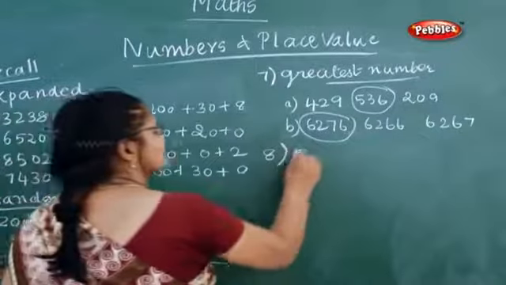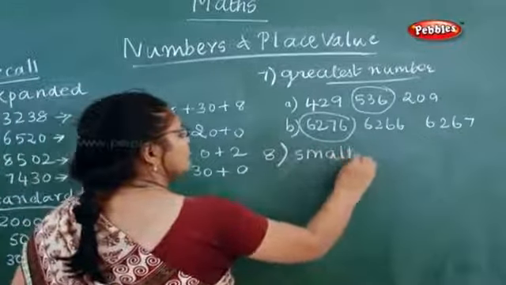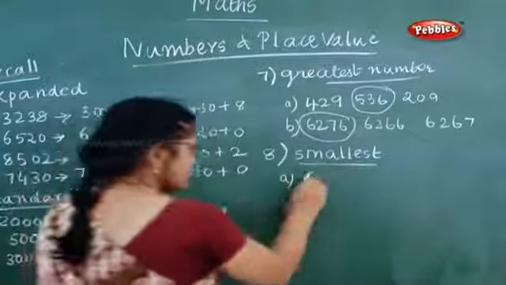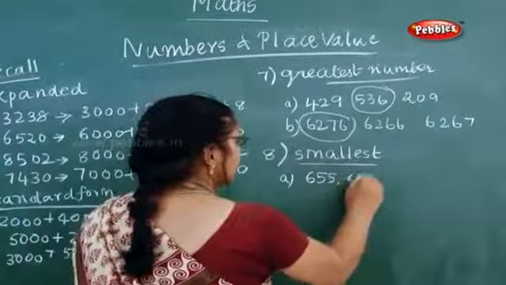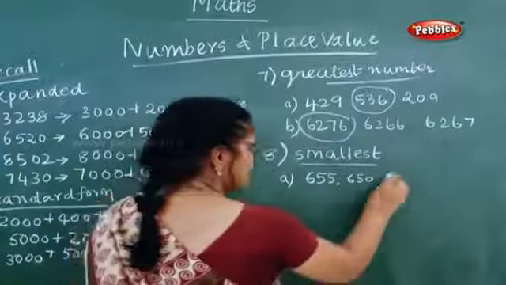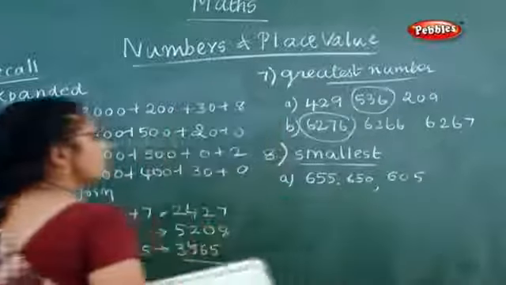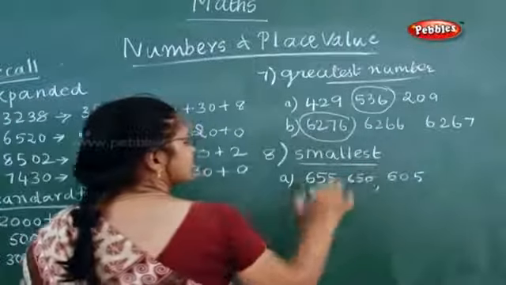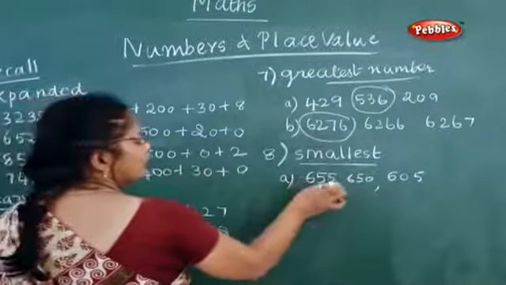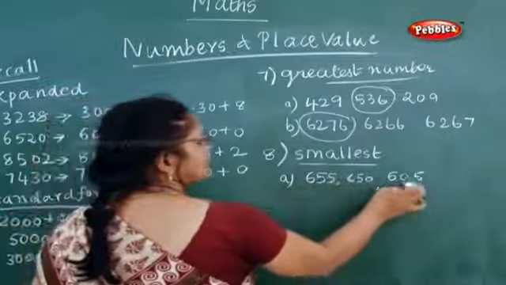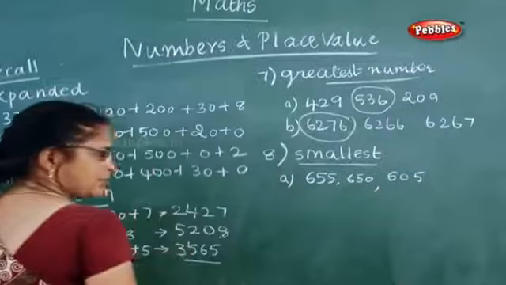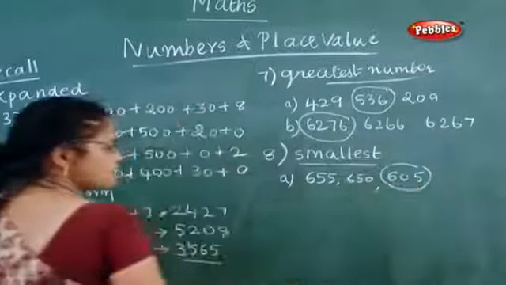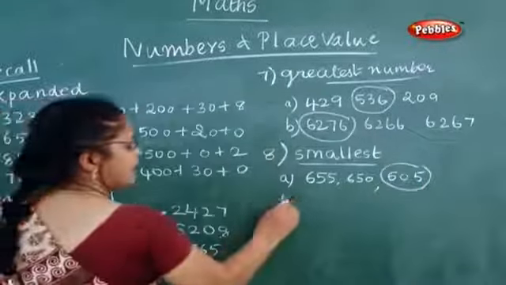Now the next question is your smallest number. How will you find the smallest number? Take 655, 650, 605. Now all the three have hundreds as 6. Tens is 5 here, here it is 5, but here it is 0. So which one is smaller here? This one is smaller because it doesn't have value in the tens. So 605 is the smallest number.